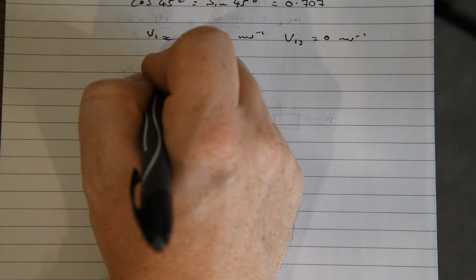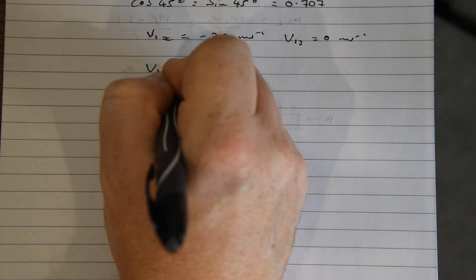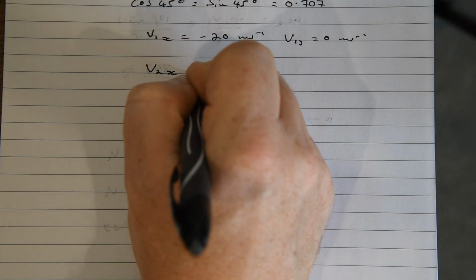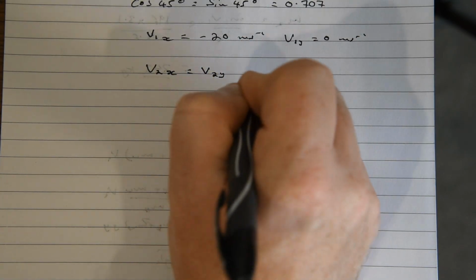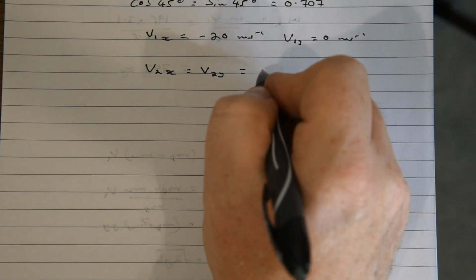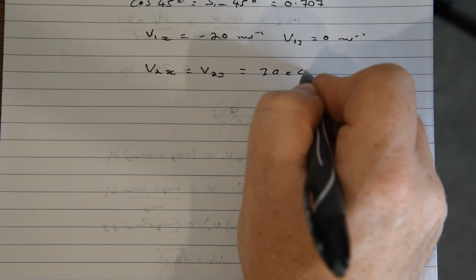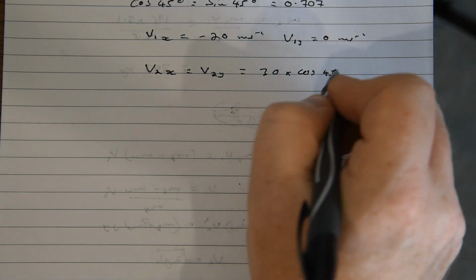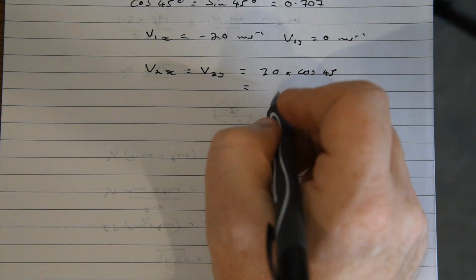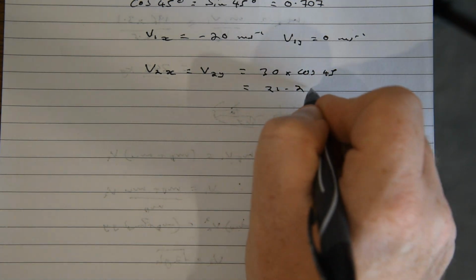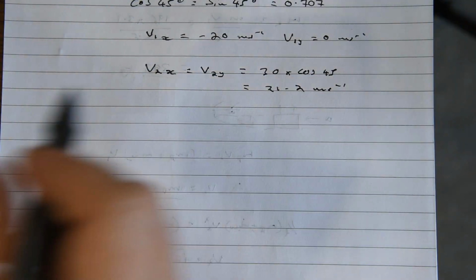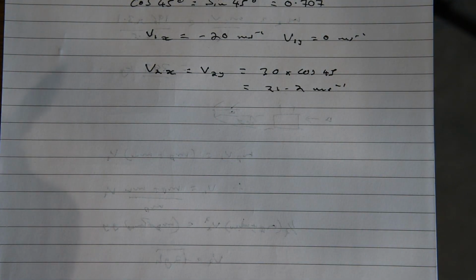Afterwards, v2 in the x equals v2 in the y, and that's 30 meters per second multiplied by the cos of the angle 45. That gives us a nice 21.2 meters per second.